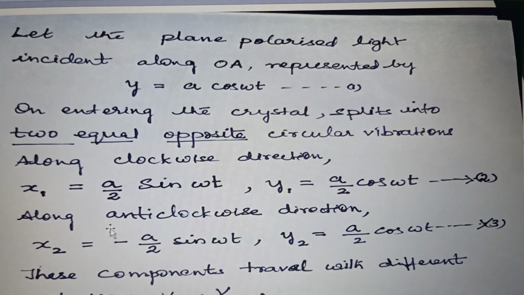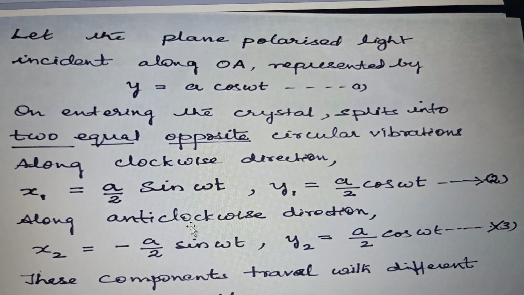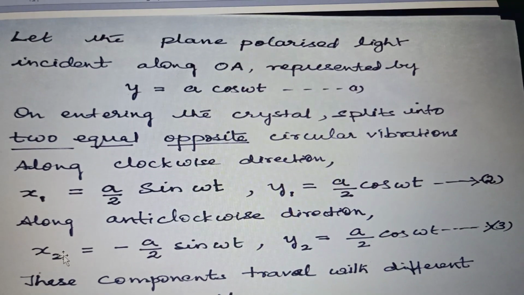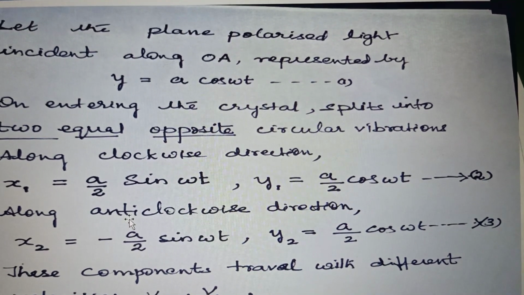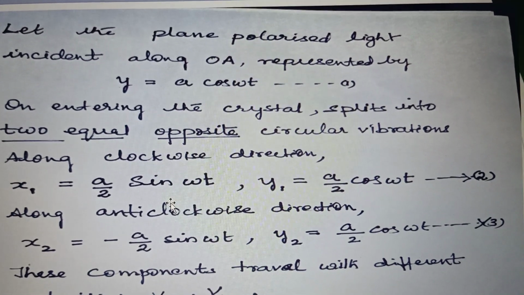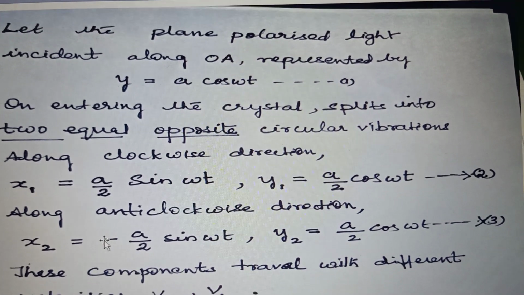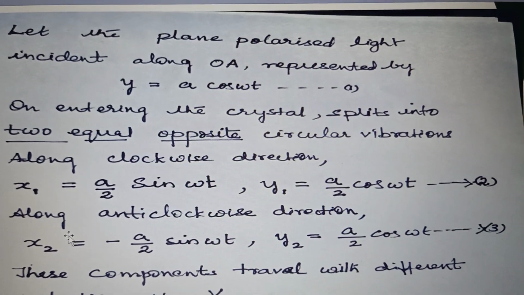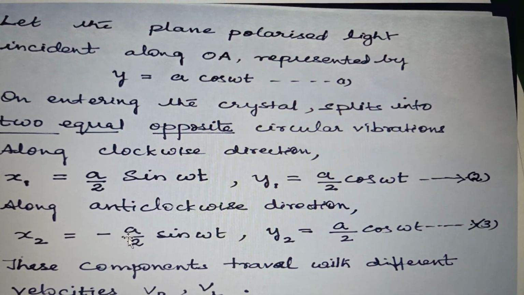Similarly, the anti-clockwise direction component can be resolved into two directions, x direction and y direction, and they are represented like this. See, for the anti-clockwise direction, the x component will be along minus x axis, therefore a negative sign here.